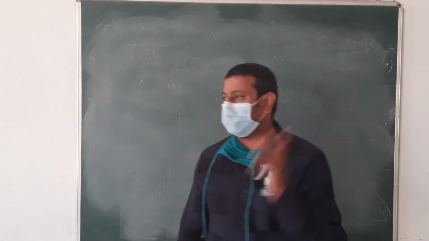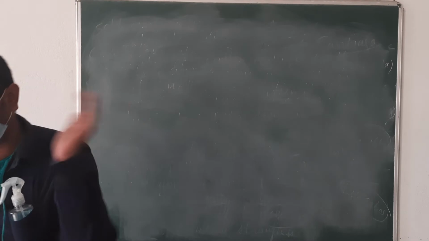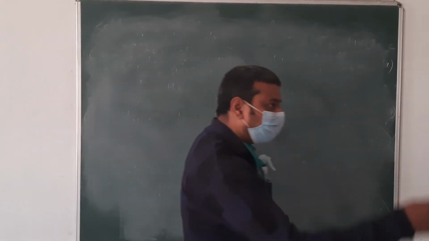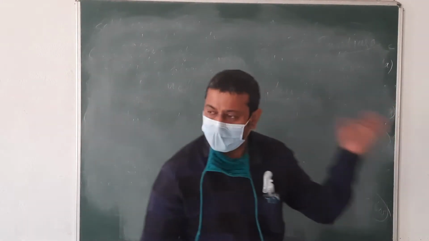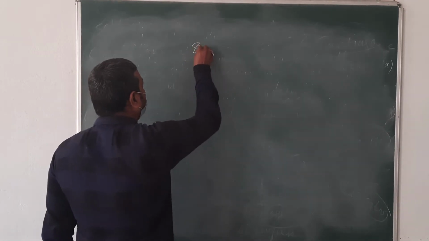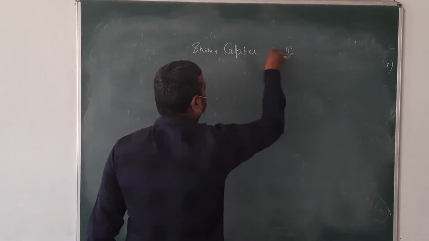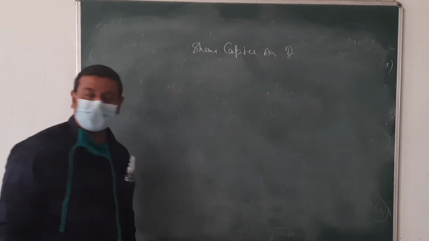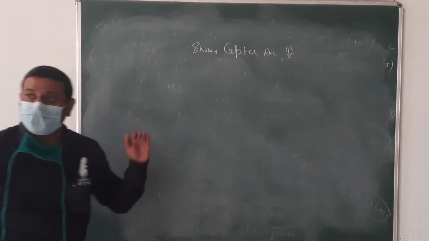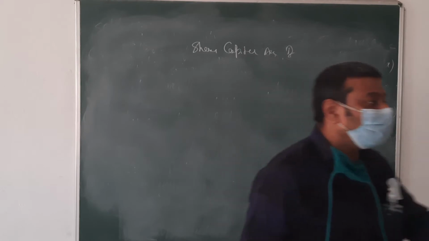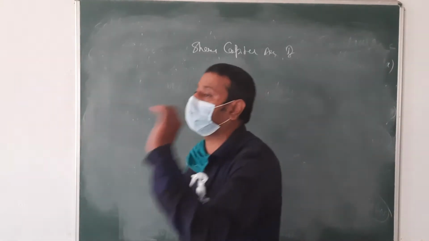So what type of entry do we make? Just the opposite. Just see. There, share capital was credited, but here share capital will be debited. Share capital account debit. Then we enter the amount which we are not receiving.